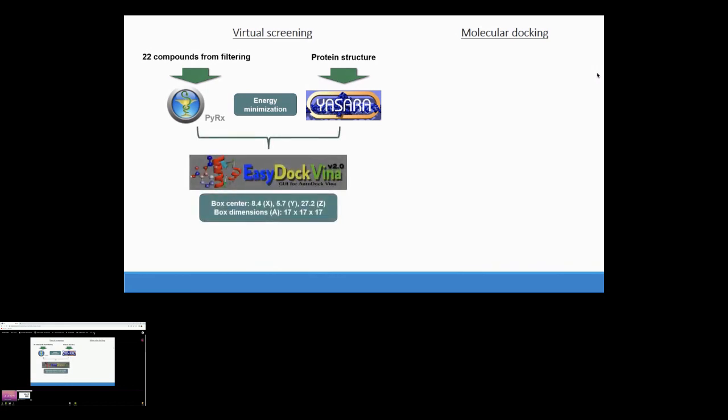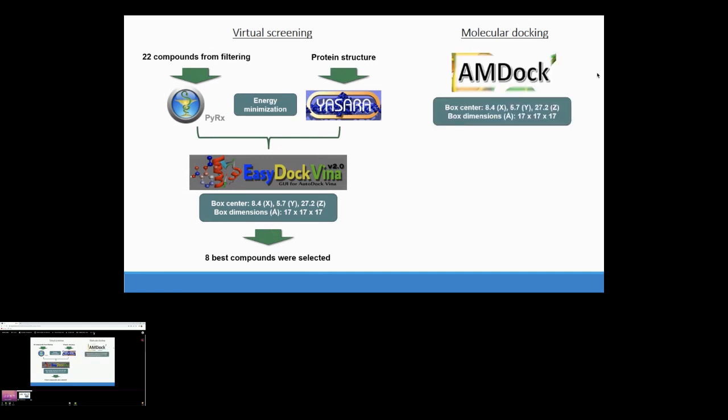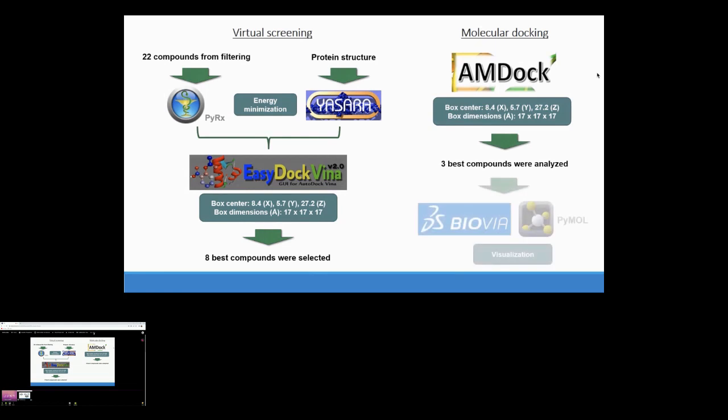Here we have the box center and dimensions considered, and from that process, we selected the best 8 compounds. Then we performed a molecular docking with this tool, AMDock, using the same box center and dimensions. And from these 8 compounds, the 3 best were selected for visualization and interaction analysis using BIOVIA Discovery Studio and PyMOL.